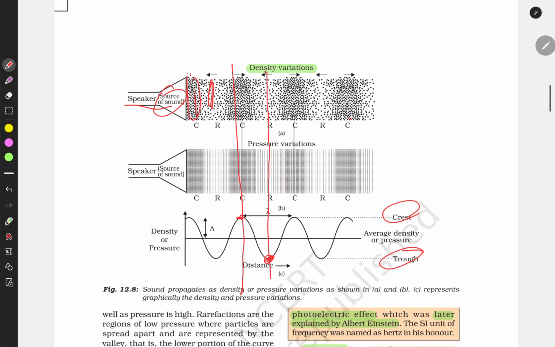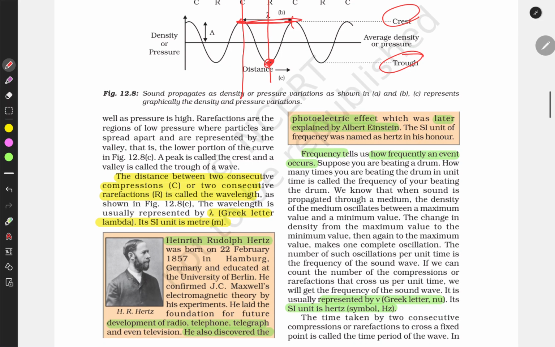From one dense compression to another compression, this is a wavelength lambda, and from one rarefaction to another rarefaction, this will again be lambda. The distance between two consecutive compressions or two consecutive rarefactions is called wavelength. This is lambda, a Greek letter, and the SI unit is meter.